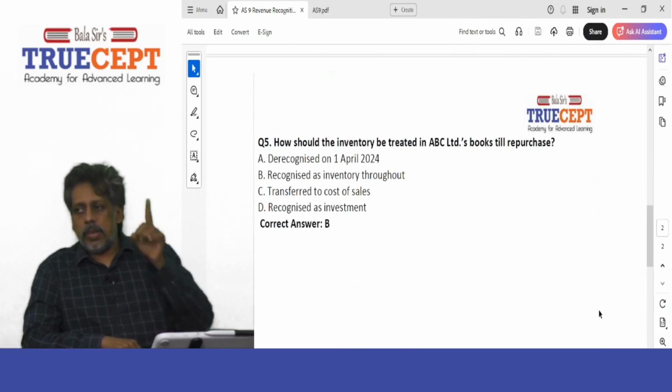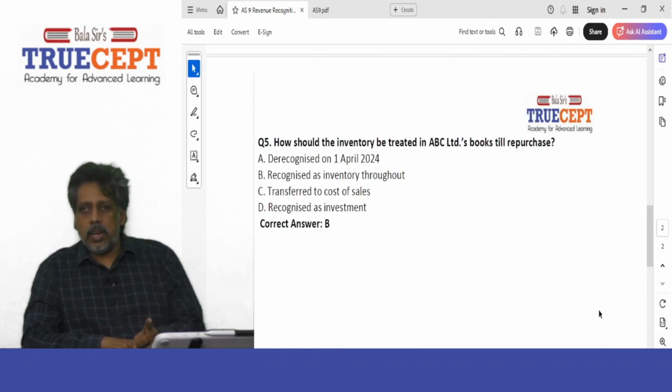So guys, with that we complete this example. Learn this really well for your examination.